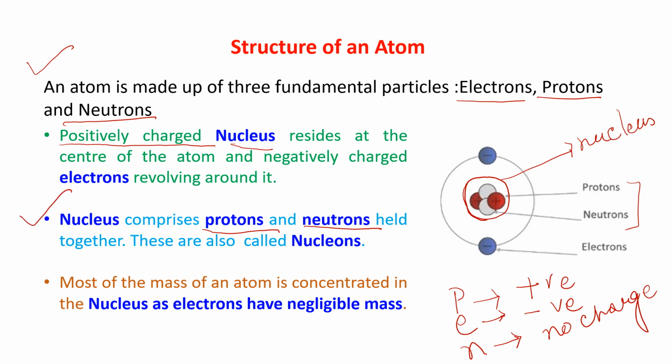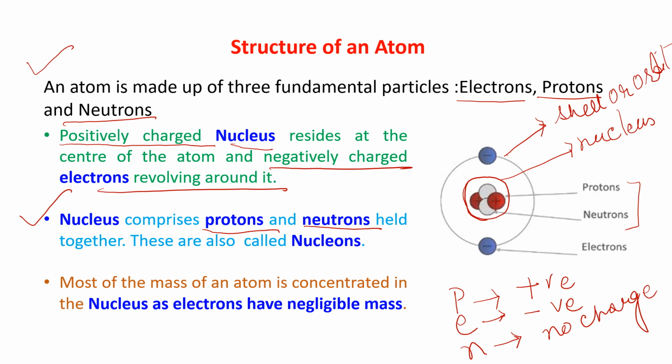And the negatively charged electrons revolve around it. See, these are known as shell or orbit. The electrons, that is the negatively charged particles, they are moving just around the nucleus in shell.